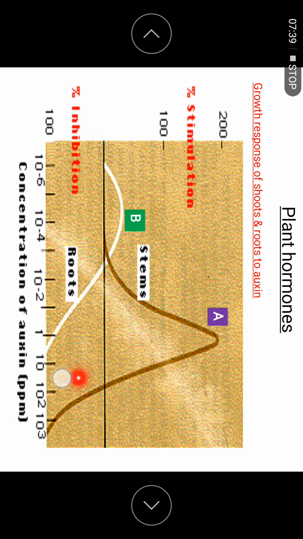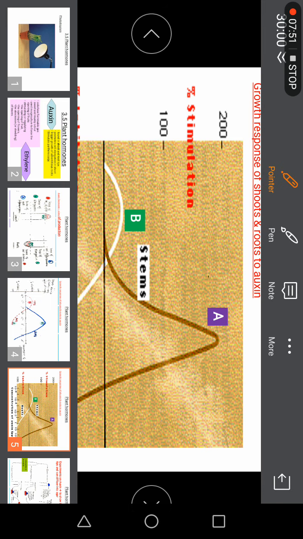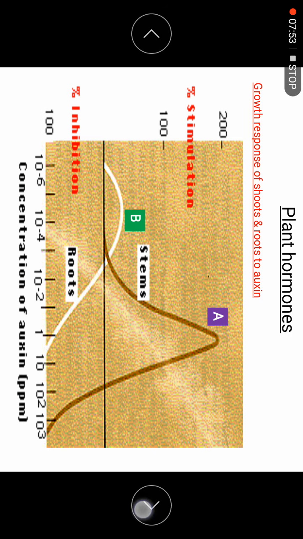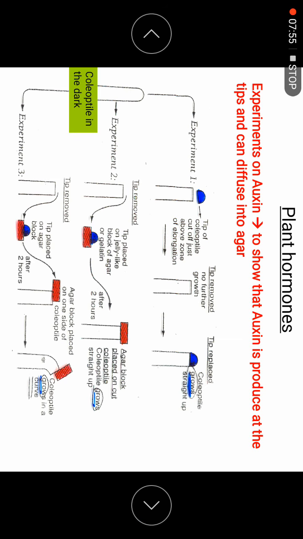But let's say I use a concentration of auxin of 1 ppm. If I use 1 ppm at the roots, the root will not grow. That is how we explain the experiment we see.